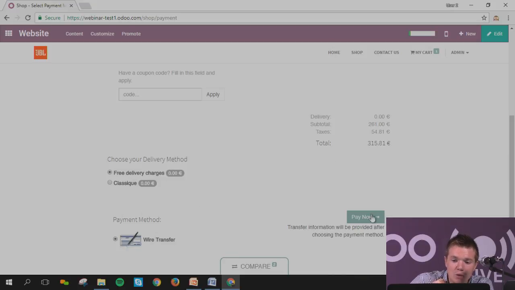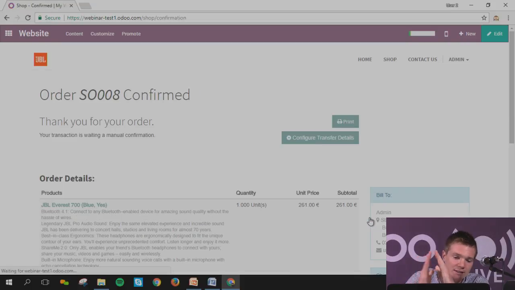The customer will pay now. So what does that mean? In standard, as soon as the guy orders it, it will create automatically in your back office a quotation. This quotation can be quite interesting because you will say whether or not you want to confirm it. So you can see here is the number of your quote.